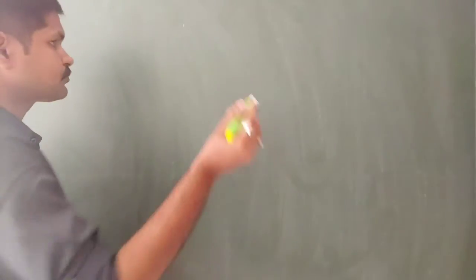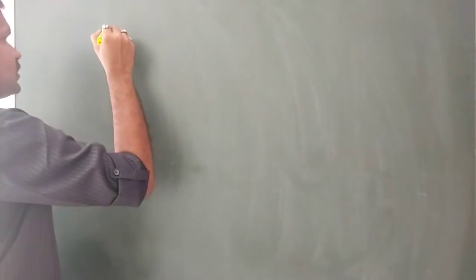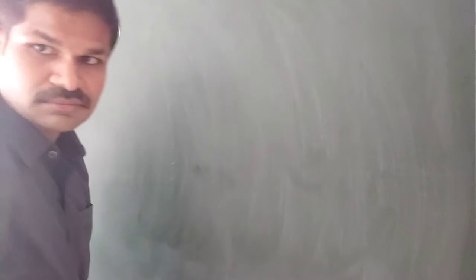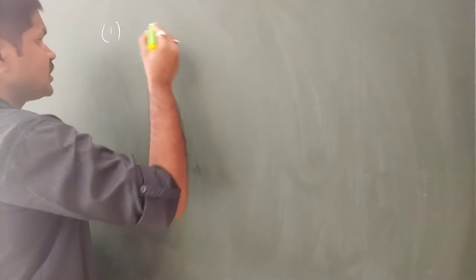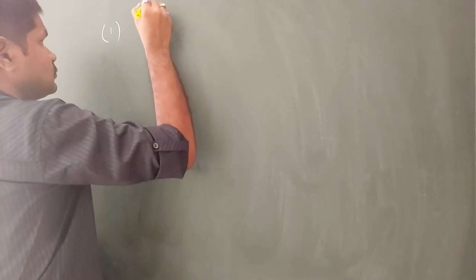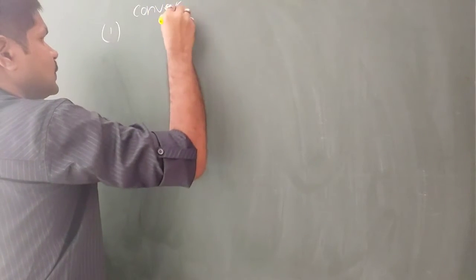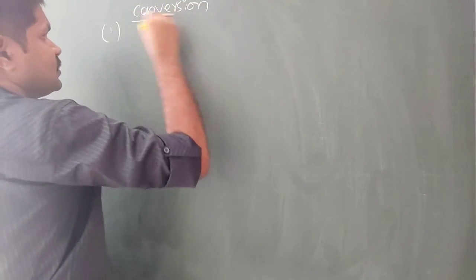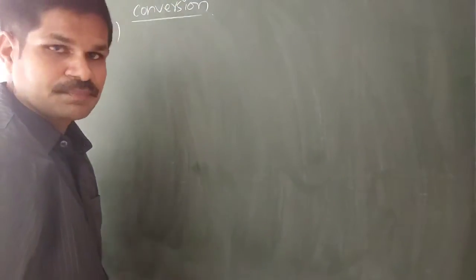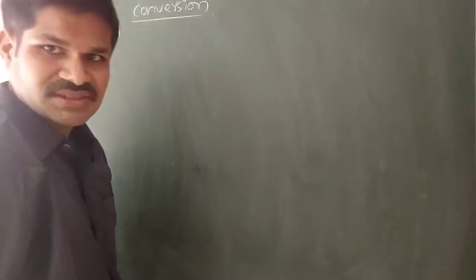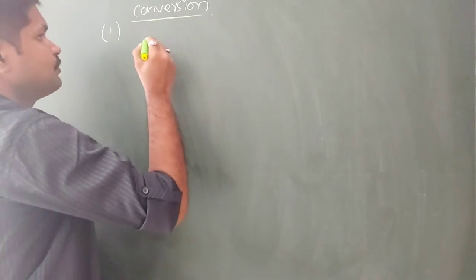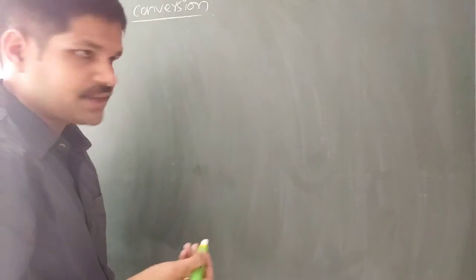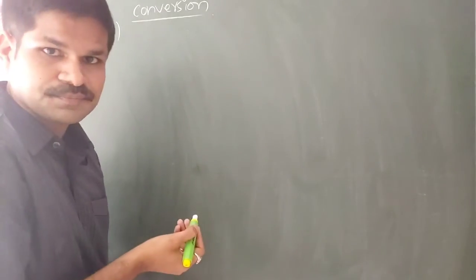Now let us see an example for the first application, that is conversion, from CGS to MKS or MKS to CGS, whatever it may be. Before going to that, we need to consider one thing here.